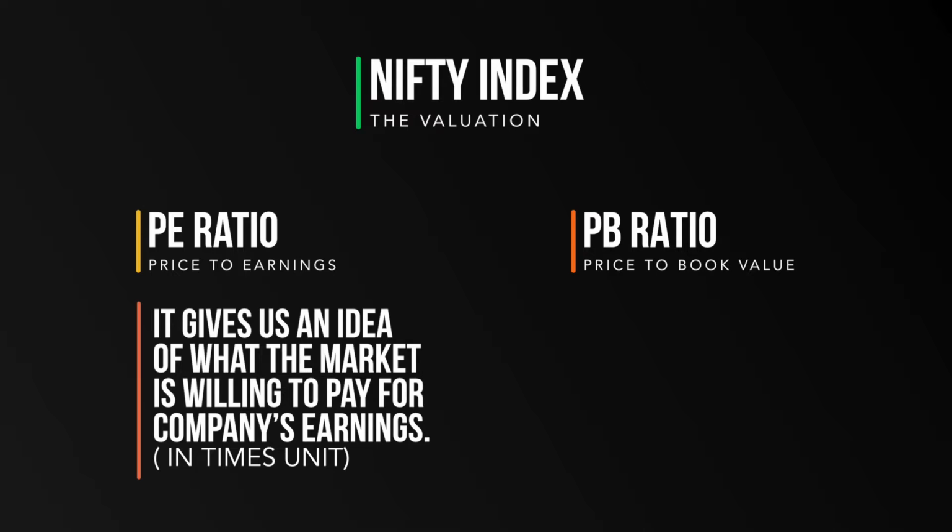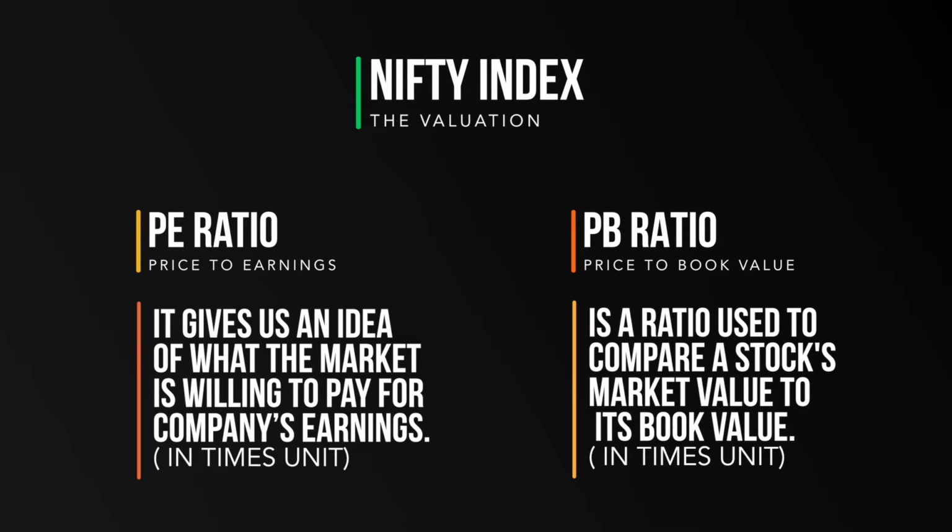The second ratio is the PB ratio, which is the price to book value or price to book ratio. This is a ratio which is used to compare a stock's market value to its book value. When I say market value, I basically mean the share's current market price. And the book value is the total assets a company has minus the total liabilities, divided by the total number of shares which are available.